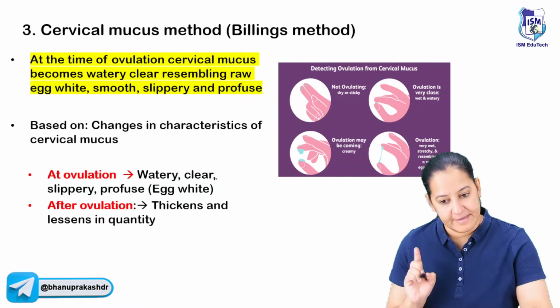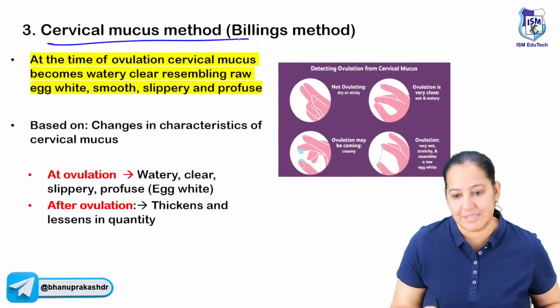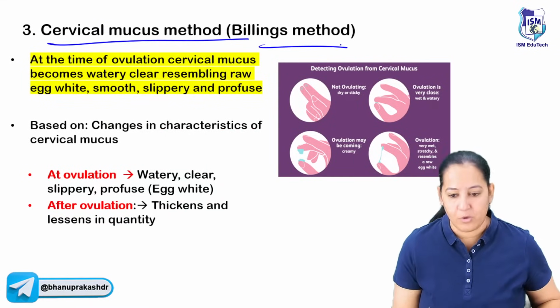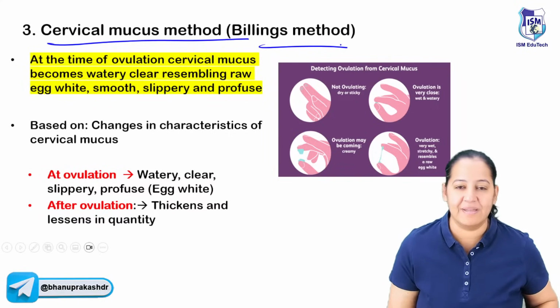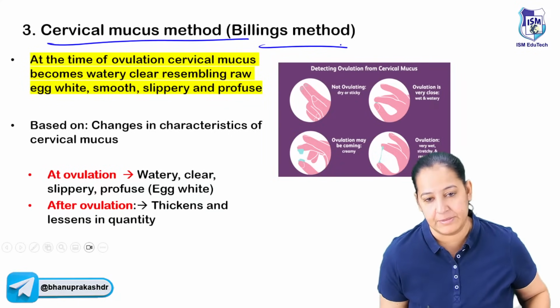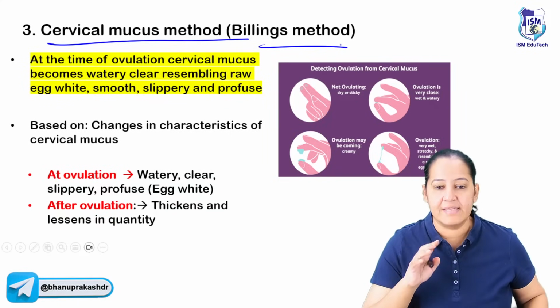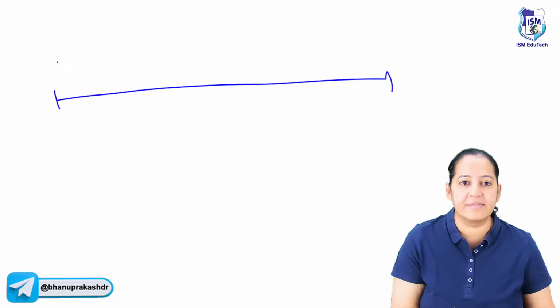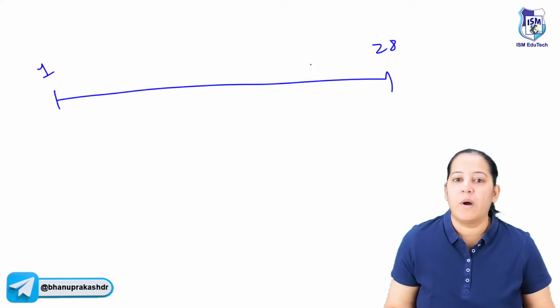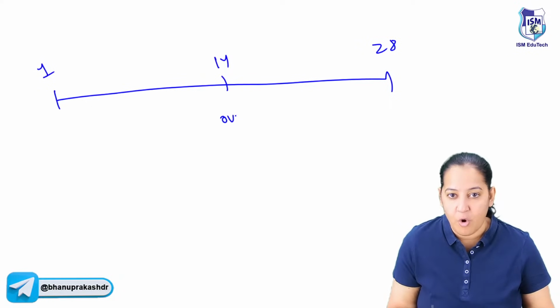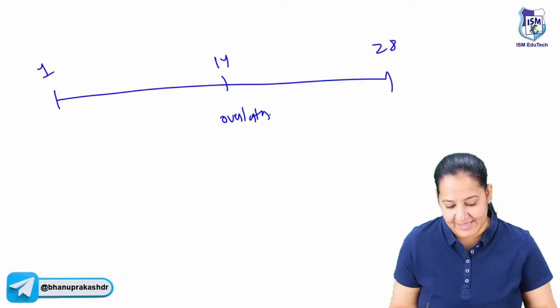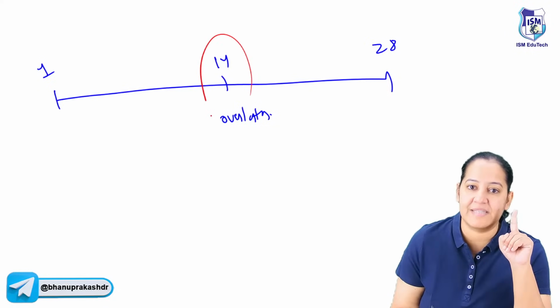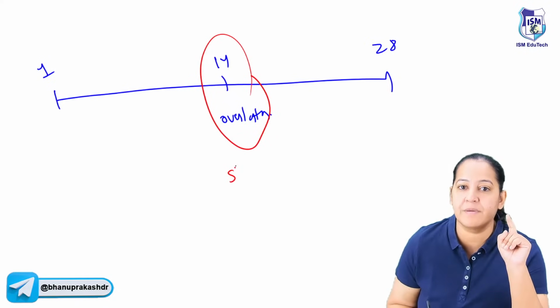The third natural method of the contraception is cervical mucus method. It is also known as billing method. Again, it is done by the wife. Again, it is done by the female partner. Again, I told you, in a regular menstrual cycle, 1 to 28, on day 14, when the ovulation takes place, at that time, the cervical mucus becomes slippery.